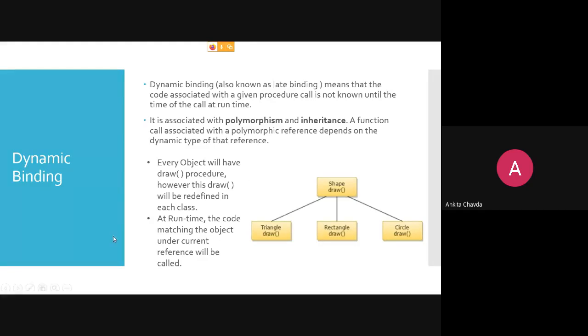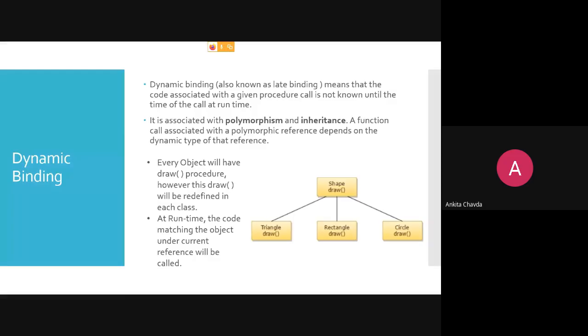Now the next is dynamic binding. Dynamic binding, you will get to know more when you become familiar with inheritance. Then we will apply polymorphism, and then you will get to know what dynamic binding actually is. Also, this is one of the basic OOP principles, and I cannot skip this topic right now. I cannot say that when we see inheritance and polymorphism in the fifth and sixth unit, at that time we will discuss this. But I'm just giving you the overview.